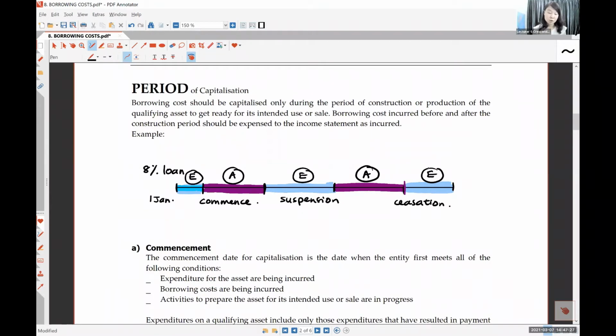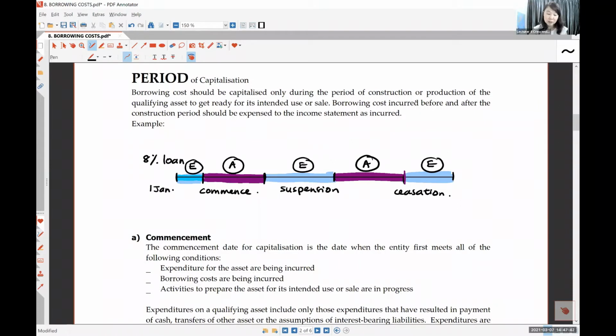Are you okay? So the purple color period is the period where you build. You commence already, then you build. Then the government asks you to stop, you suspend for a while, and then you build again until you finish the project. So the interest that you can capitalize as an asset actually is not much. It's only these 2 periods, a small period. The rest of the year are all expenses. And subsequently, if you didn't pay off the loan, the interest will continue to incur, but it's also expenses, cannot capitalize. So the amount capitalized is very short.